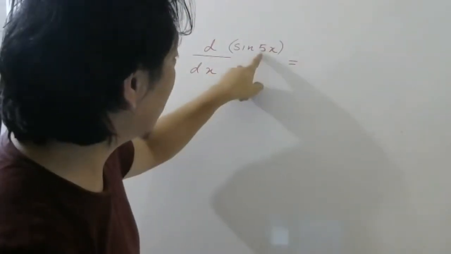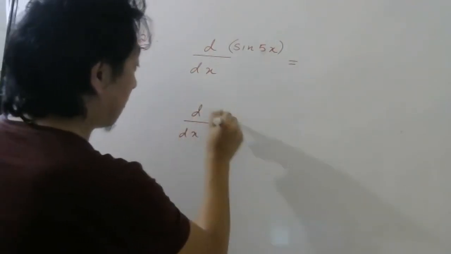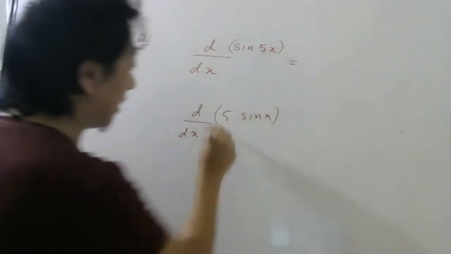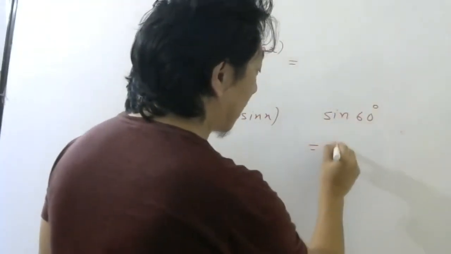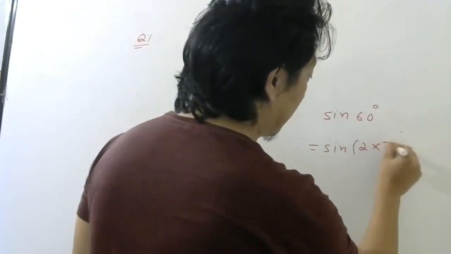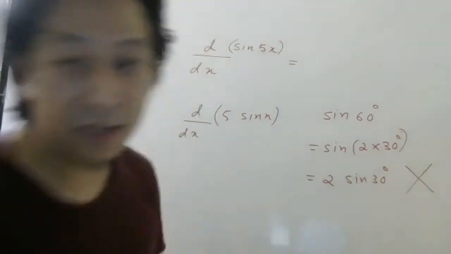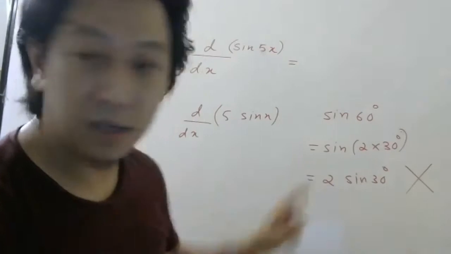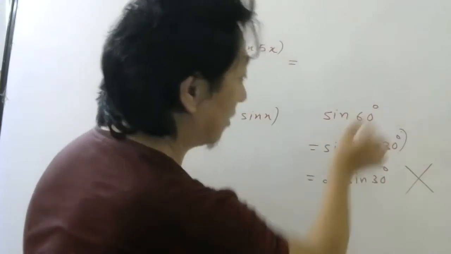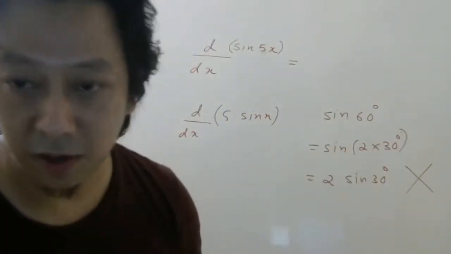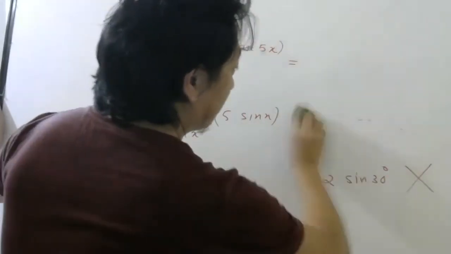Now look here, you don't take this 5 outside first of all, because it is not 5 into sin x. If it is 5 into sin x, you can take 5 outside. So when people say sin 60 degree, you can't write sin of 60 degree as 2 into sin 30 and then take 2 outside. This is nonsense. You cannot take this 2 outside. Sin 30 is half, so this will come 1, and this is root 3 by 2. So the answer will not match. So be careful, okay? You cannot take these 2 outside like that.